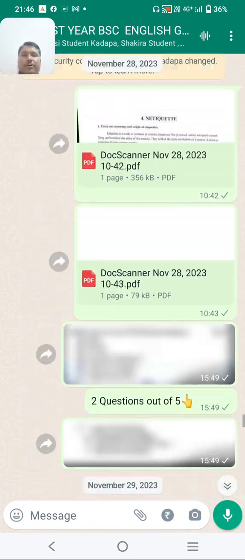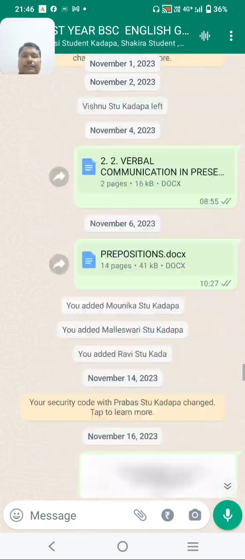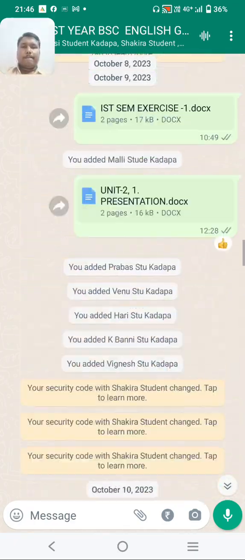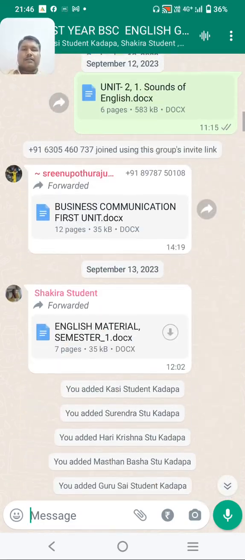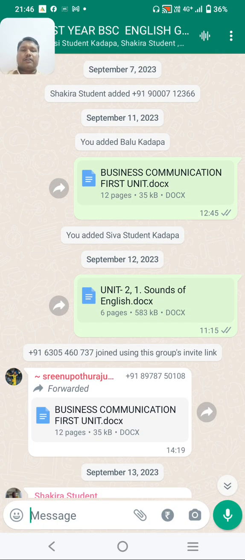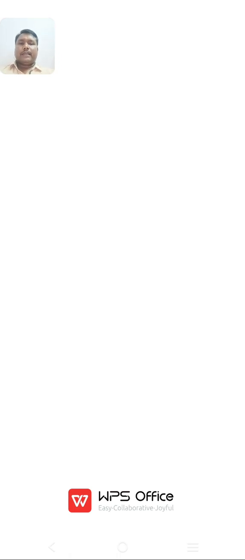Write about consonant sounds. We have voiced consonants, 15, and voiceless consonants, 9.